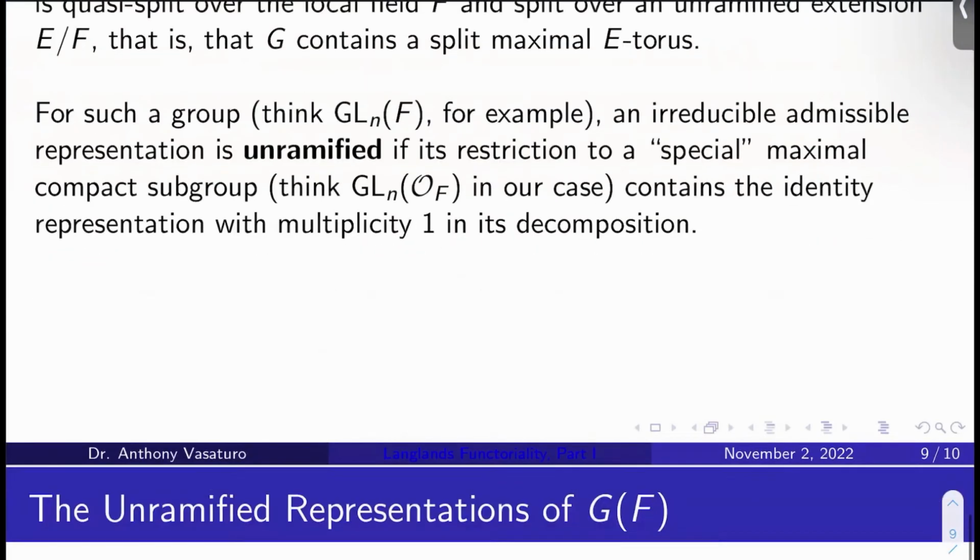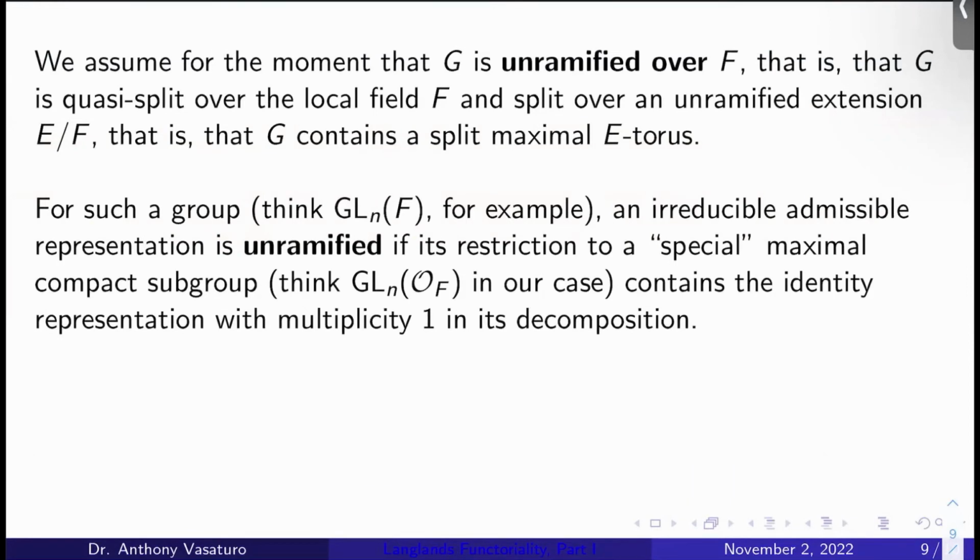All right. Now, for such an unramified group, so just think GLNF, for example, when should I call an irreducible admissible representation unramified? This word unramified, if you haven't noticed, gets thrown around in number theory all the time in all different subfields, but it always means the same thing. It should mean that when I restrict to a special, whatever that means, maximal compact subgroup, so think GLN of OF, the ring of integers of F in our special case, that better contain the identity representation with multiplicity 1 somewhere in its decomposition into sub-representations. Okay. I mean, unramified always just means when you restrict to some special subgroup, something is trivial somehow, okay?